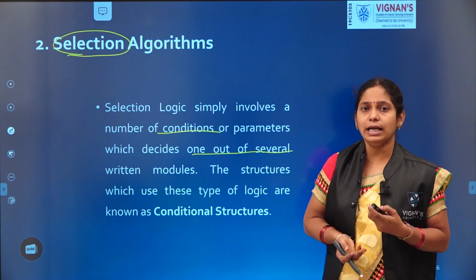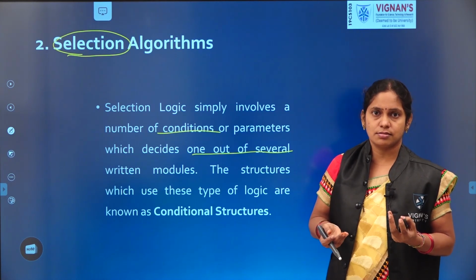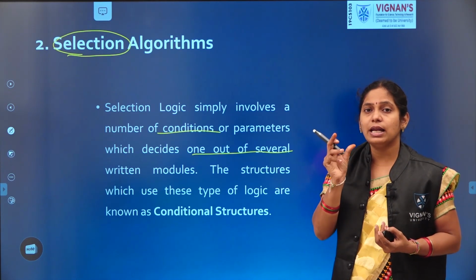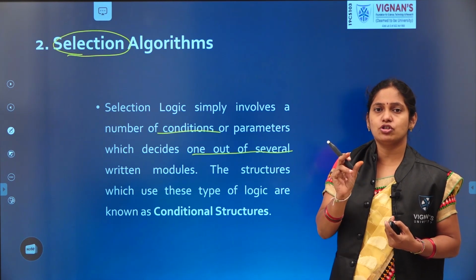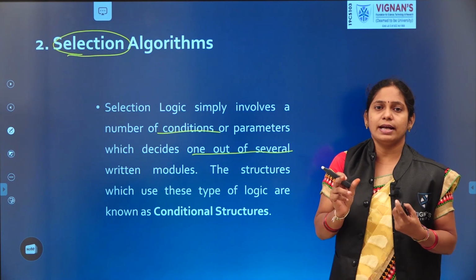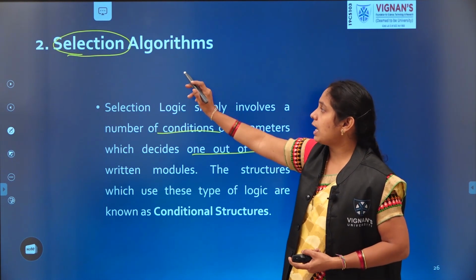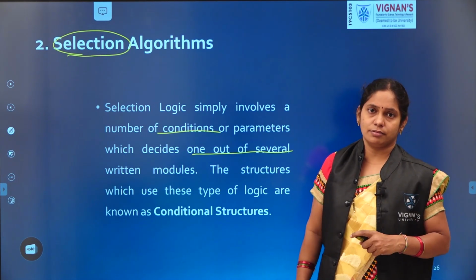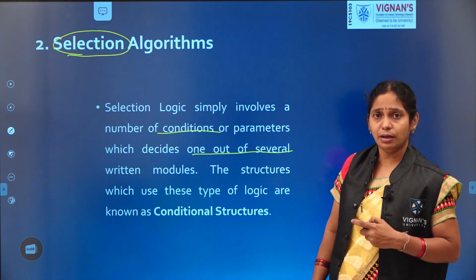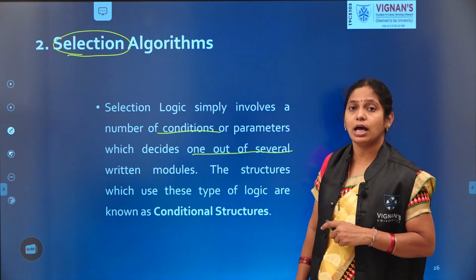Which one you select depends on your conditions, right? So the selection is nothing but, based on some condition, you select one among those. That's why such algorithms are called selection algorithms. You may have multiple options, but you go through only one. That principle is called the selection principle. Such algorithms we call selection algorithms.